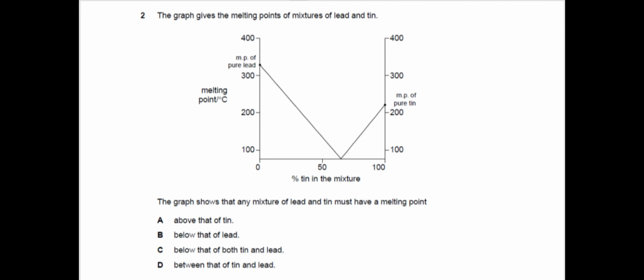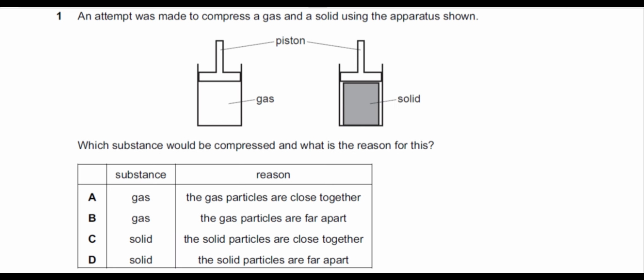But if any mixture is mixed together in any ratio, it must be less than lead. So because of that word, the option Bravo is our correct option. And Delta is between that of lead and tin. That is not correct, because if it is between, then it is more than tin, which is not correct. So Bravo is our correct answer for this.